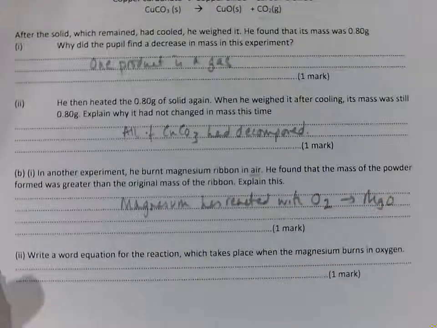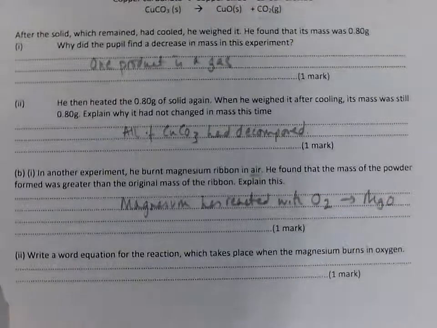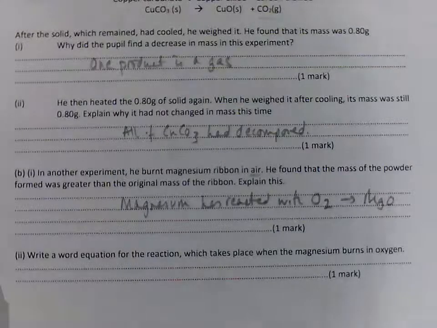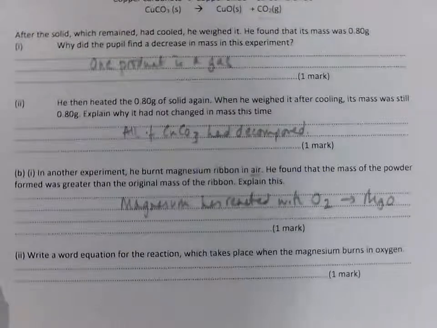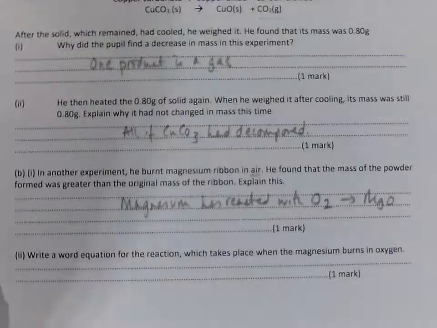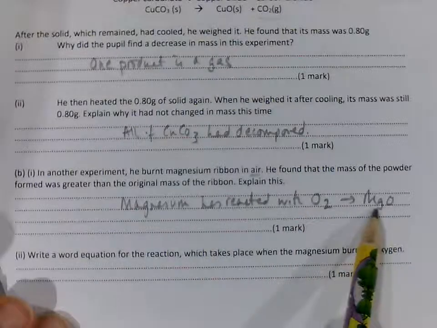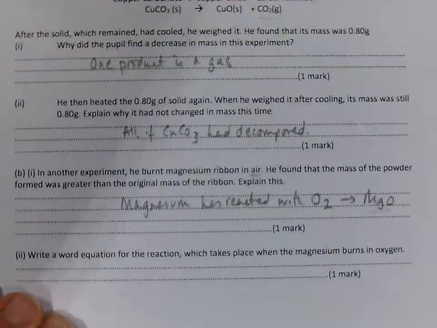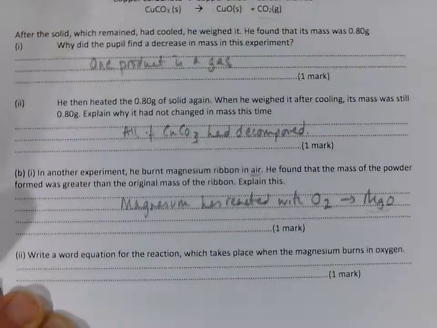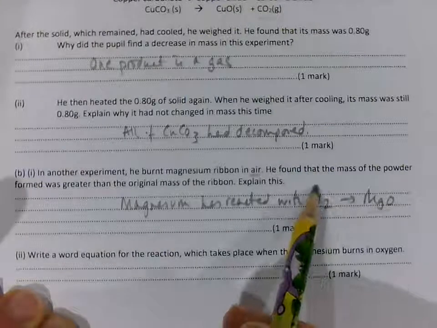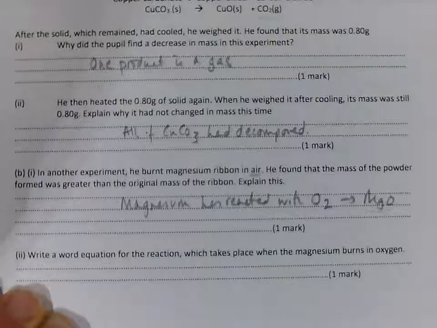And so the oxygen has been bound together with the magnesium, and so when we weighed the magnesium to begin with, there was no oxygen there, and then when it reacted, the oxygen has become bound to the magnesium, and it's now captured in the product, and therefore the product will increase in mass. This doesn't mean that the law of conservation of mass has failed, it just means we didn't weigh the oxygen at the beginning. Write a word equation for the reaction which takes place.